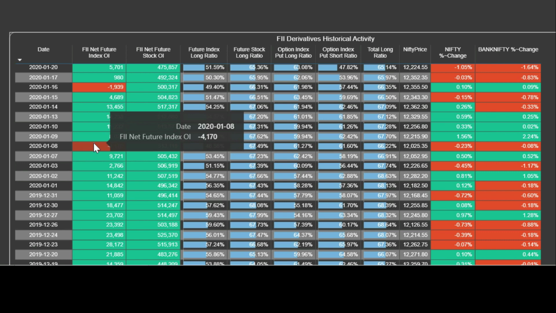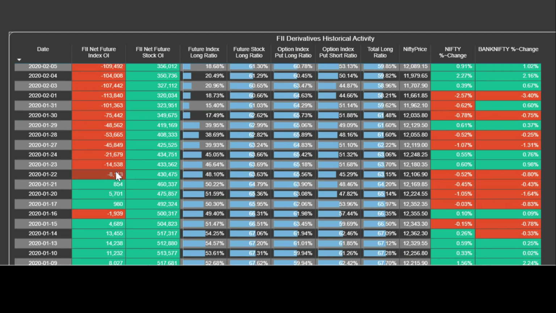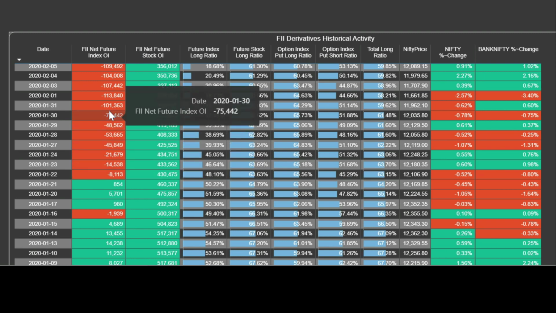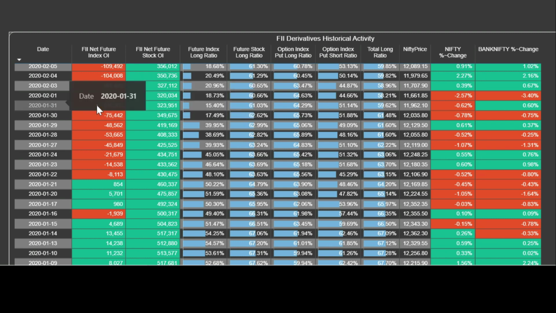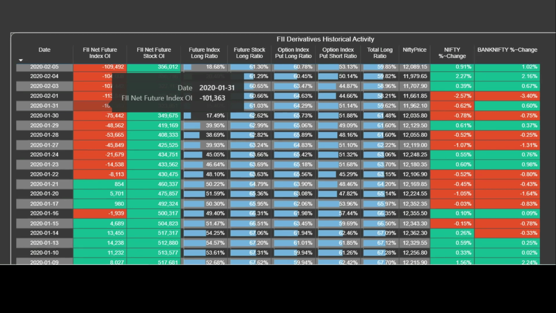Now let's scroll above. You see that on 22nd of January, again the positions were very slightly short, and after that they started increasing the short positions, and on 31st of January it crossed minus 1 lakh. So friends, this is a very significant short position in case of FII. When we analyzed the data since 2016, there were very rare instances when they crossed the difference by 1 lakh in short positions. And you can see the date, it is 31st of January 2020.